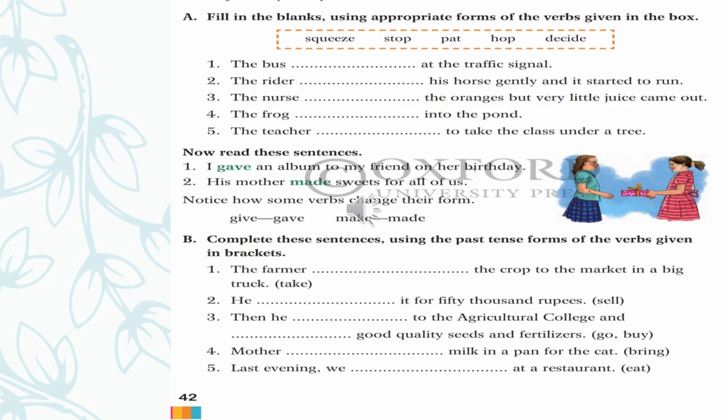Okay, now see the B. Complete these sentences using the past tense form of the verbs given in brackets. So you have to make past tense like take. Already the example is given. Give, it's gave. Make, it's made. So what is the past form of take? What is the past form of sell? Okay, then go, buy, bring, eat. If you know the past form of this, that means it's very easy for you to complete these blanks.